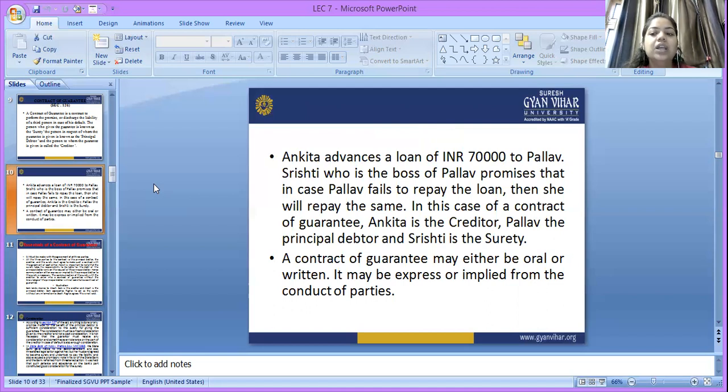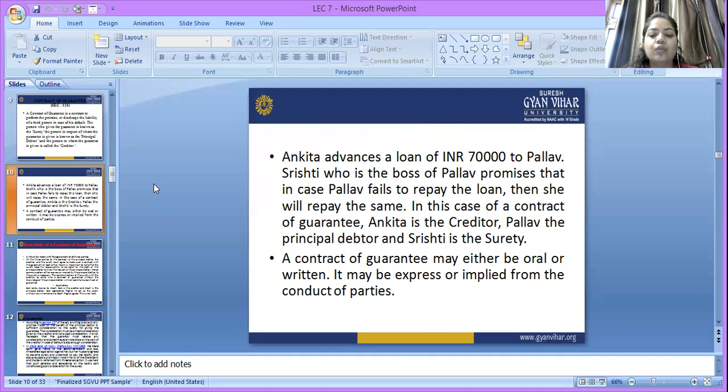That means in the future, if Pallab is not able to return that 70,000, she is liable, as she is giving the guarantee on behalf of Pallab, and she will repay the loan amount of 70,000 rupees.